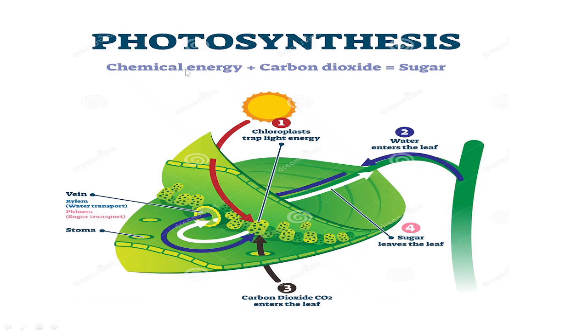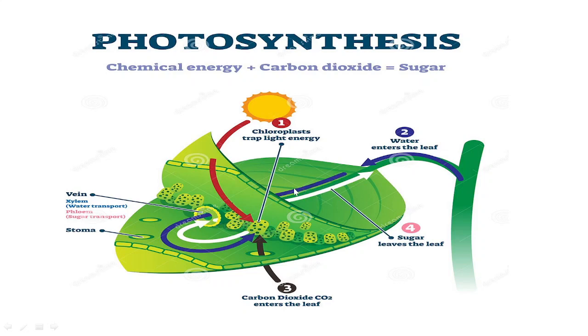Now, as I've already mentioned, the chemical energy which will be formed out of the light energy will help in converting carbon dioxide to sugar. Now, in 4 steps, the entire process has been summarized. You can say this is a leaf. This is the internal structure of the leaf.